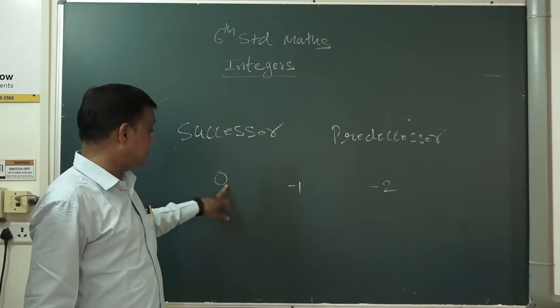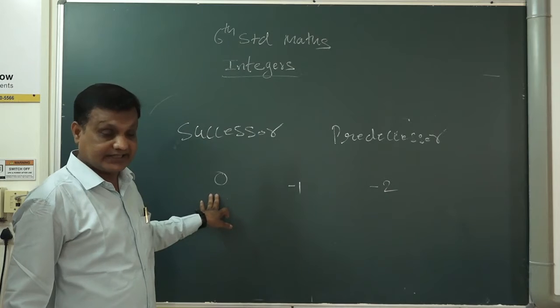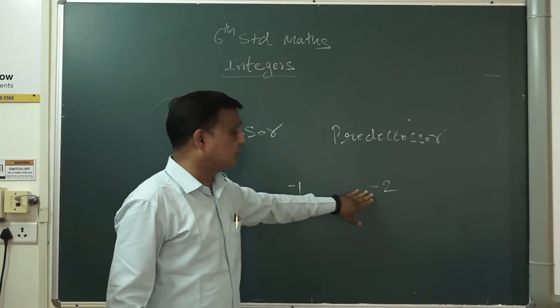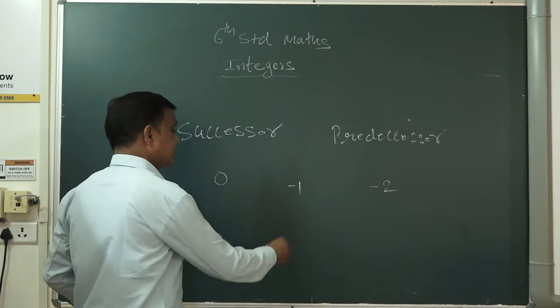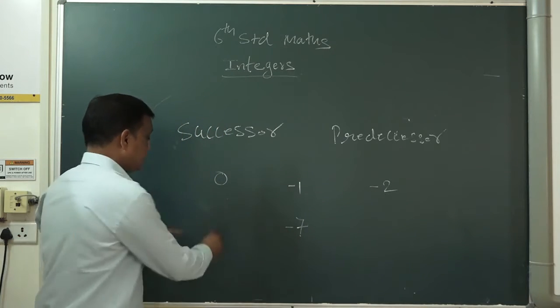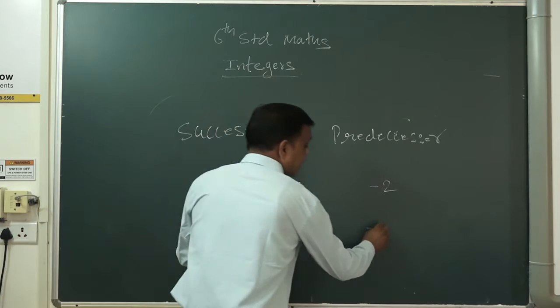Minus 1 successor is 0 because 0 is greater than minus 1, so it is a successor. And predecessor is the smaller number. So minus 1 predecessor is what? Minus 2. One more example. Minus 7. Minus 7 successor is what? Minus 6. And minus 7 predecessor is what? Minus 8.